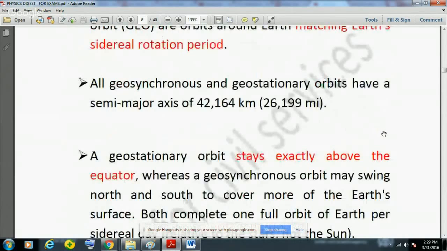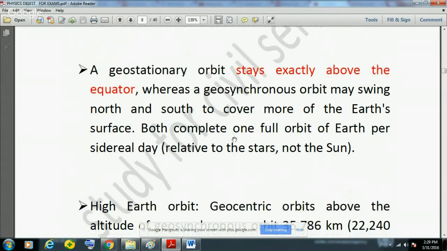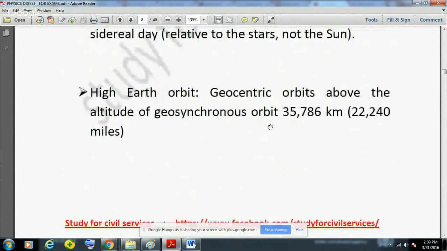And then another very important fact is that a geostationary orbit stays exactly above the equator, but geosynchronous orbit may swing north and south to cover more of the Earth's surface. This is very important. This could be asked: what is the difference between the geostationary orbit and the geosynchronous orbit. So geostationary orbit stays exactly above the equator, but geosynchronous orbit may swing north and south, and both cover one full orbit of Earth in one sidereal day or 24 hours.